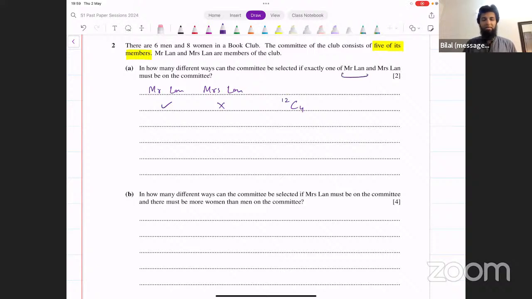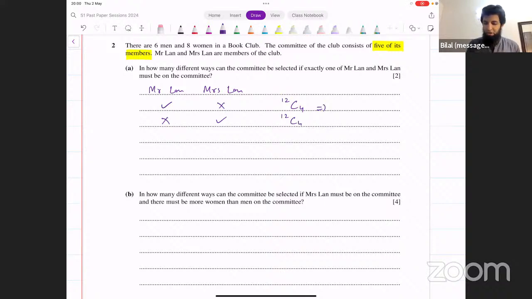That Mr. Lan is selected and Mrs. Lan is not selected. And then the other possibility would be that Mr. Lan is not selected and Mrs. Lan is selected. In how many ways can we do that? Again, the remaining people are 12. Out of those 12 people, we have to select 4. That's 12C4. You can evaluate each one of them separately.